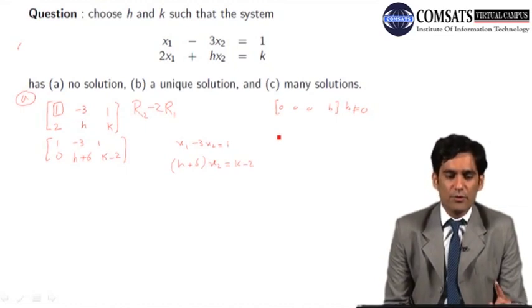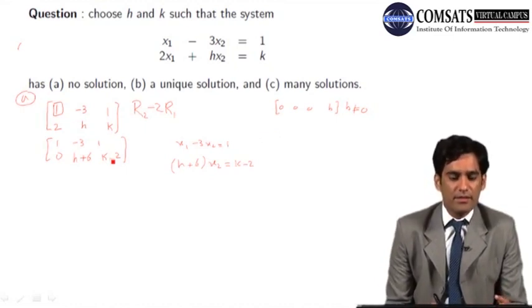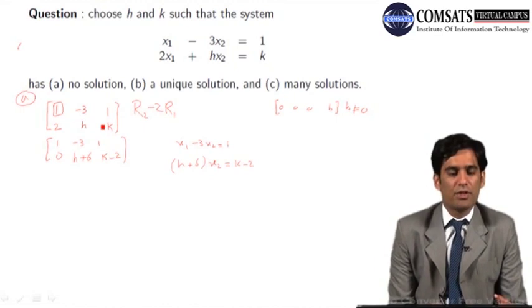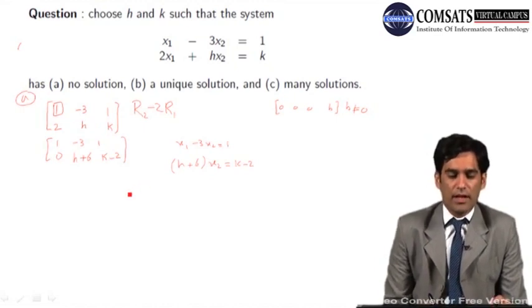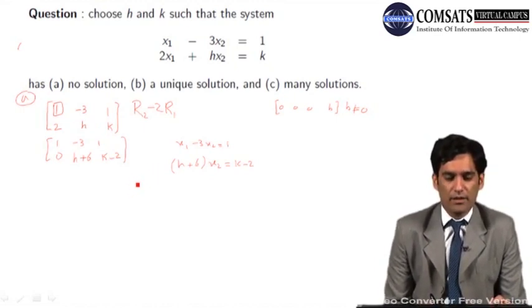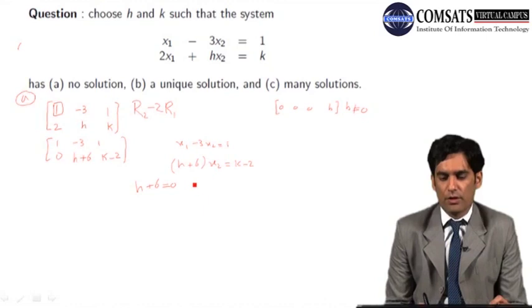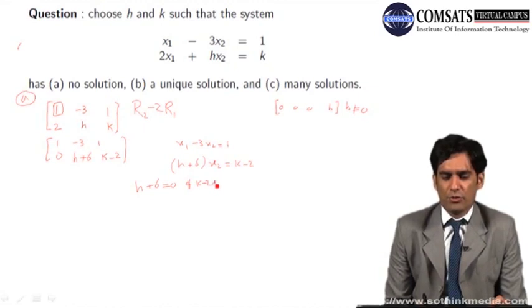So in order to make the system of linear equations have no solution, I have to make sure that this entry h plus 6 should be 0 and k minus 2 should not equal 0.